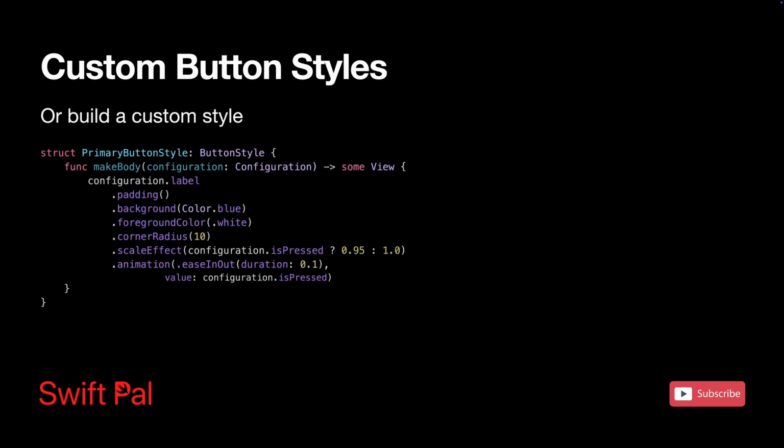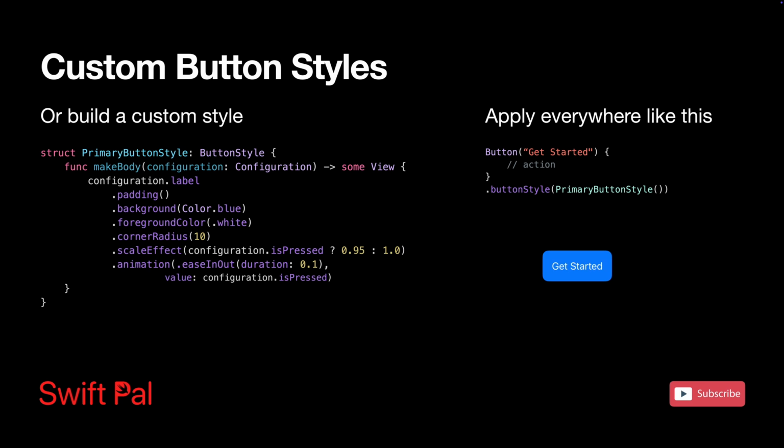The configuration parameter is where things get interesting. It tells you whether the button is currently being pressed, disabled, or in other states. You can use this to create different visual effects based on user interaction. That scale effect with the press animation makes the button feel responsive and alive. These little micro interactions are what separates good apps from great apps. Users might not consciously notice them, but they definitely feel the difference.